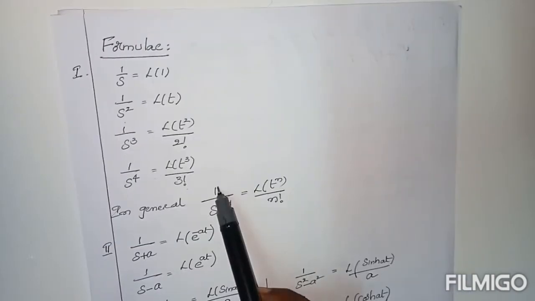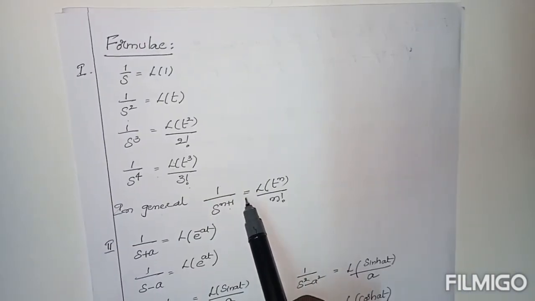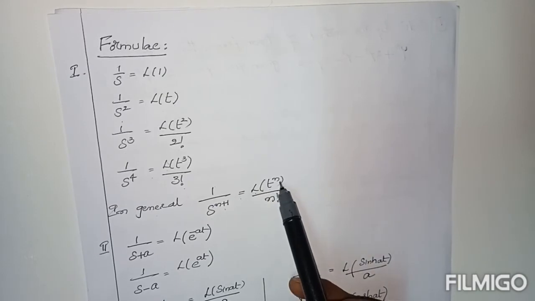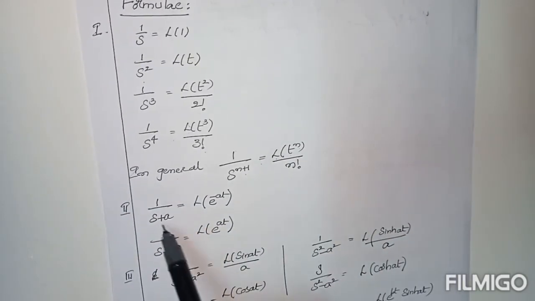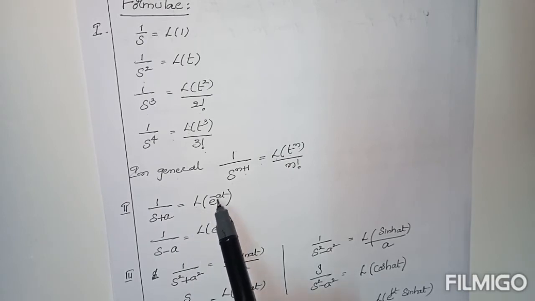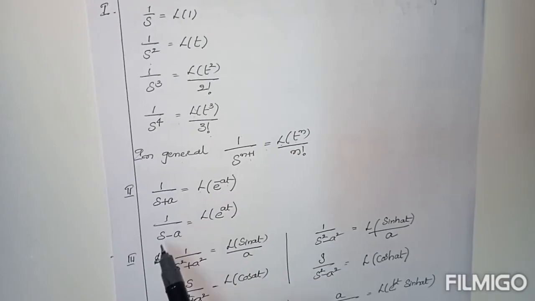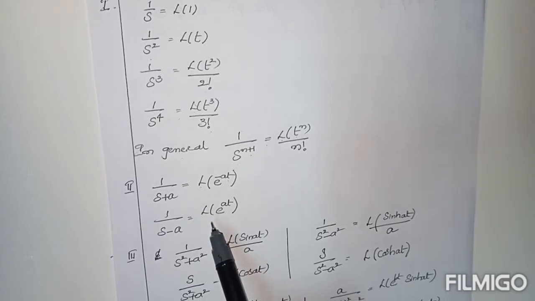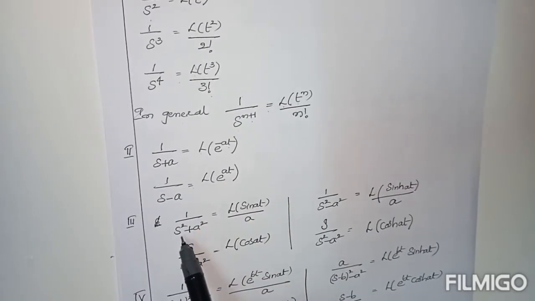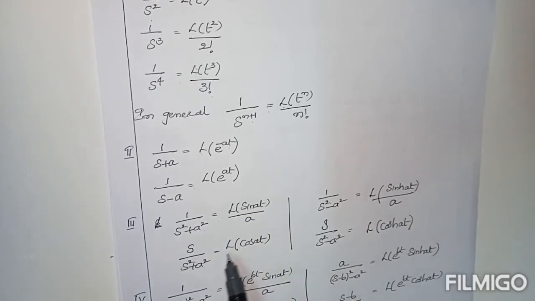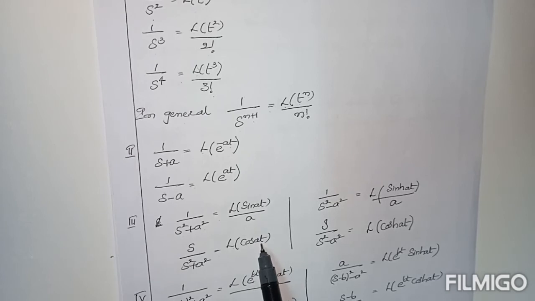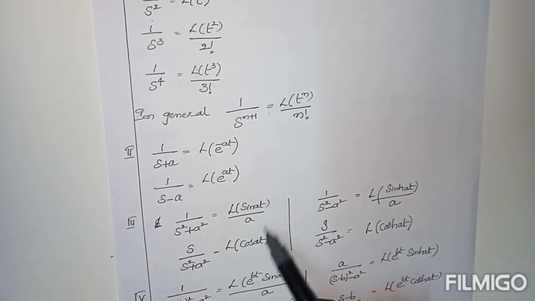In general, 1 by s to the power of n plus 1 formula is L of t power n by n factorial. Second formula: 1 by s plus a equals L of e power minus at. 1 by s minus a equals L of e power at. 1 by s square plus a square equals L of sin at by a. Next, s by s square plus a square is L of cos at, trigonometric related.